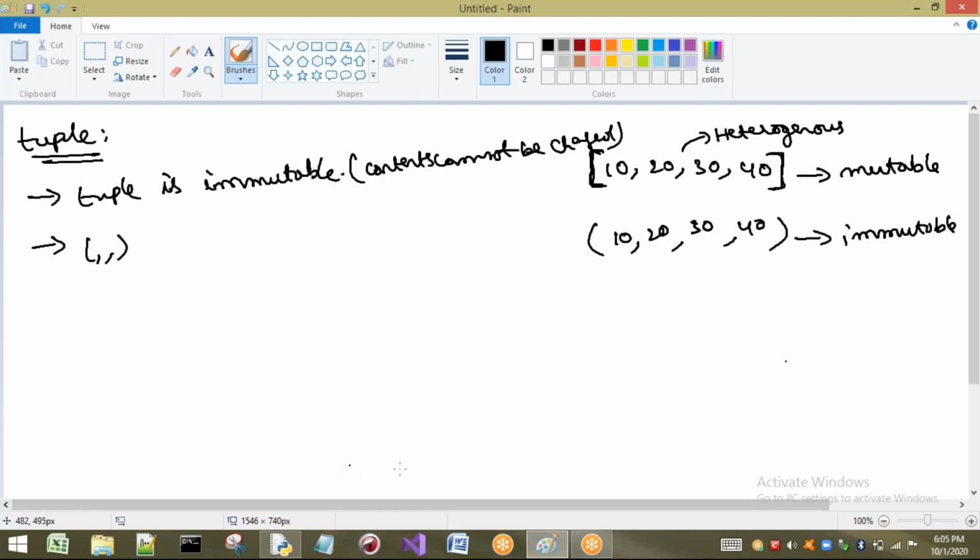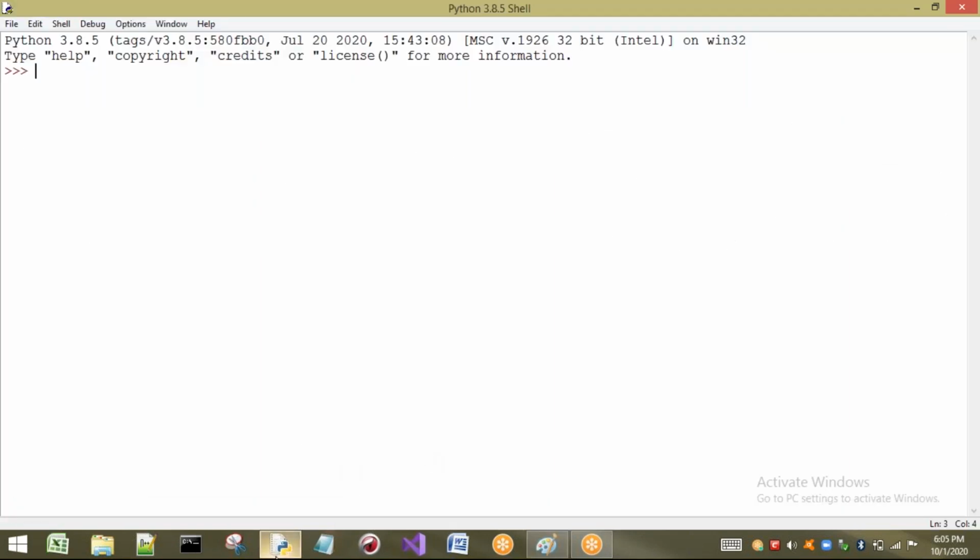First I will take an empty tuple. I want to create an empty tuple. If you want to create an empty tuple, just keep an open bracket and a closed bracket. If I press enter, let us see what is there in T1. T1 indicates empty.